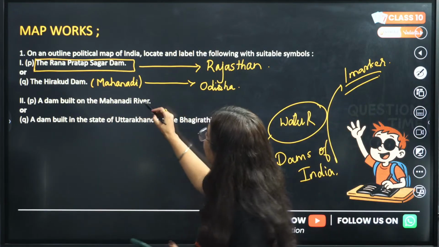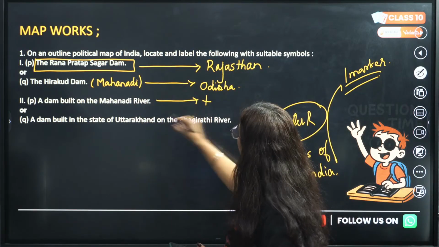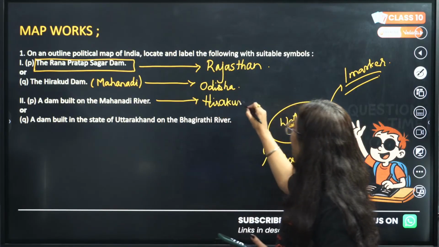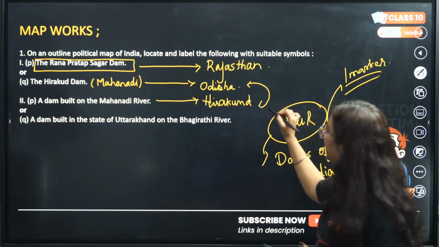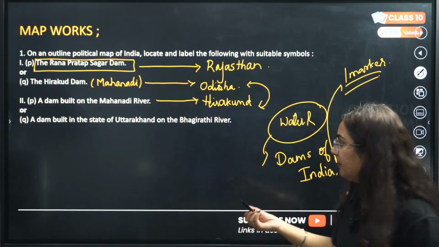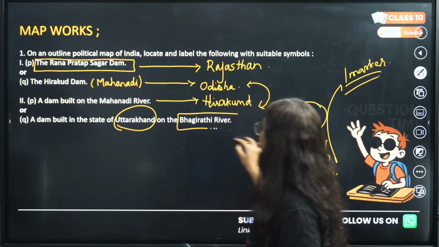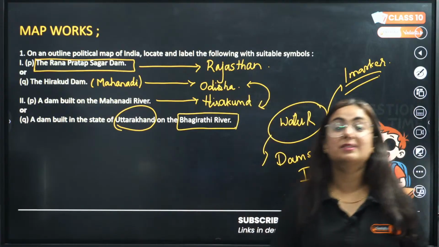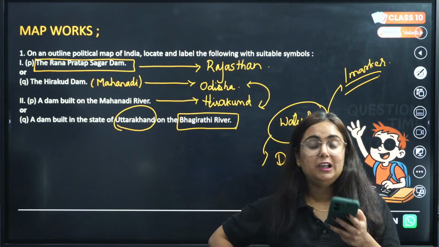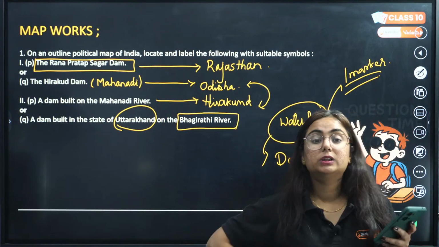Okay. So, which is the dam built on Mahanadi River? The dam built on Mahanadi River is Hirakund Dam. By this type of question, I am making you aware that such two-way questions can be asked. Okay. A dam built in the state of Uttarakhand on Bhagirathi River. Now, who is going to answer me this? Tell me, fast.